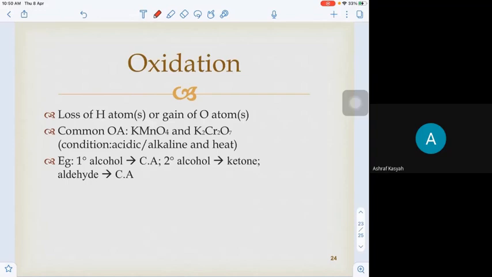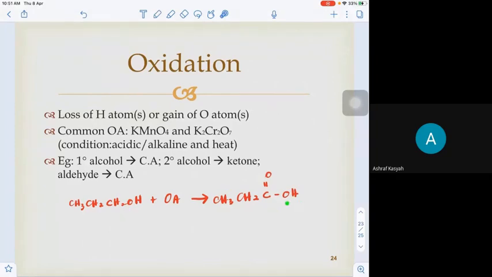Okay, an example of a primary alcohol that turns into a carboxylic acid. Let's say we have propanol, CH3CH2CH2OH. React it with the oxidizing agent, and it turns into CH3CH2C double bond O OH. From alcohol it turns to carboxylic acid.